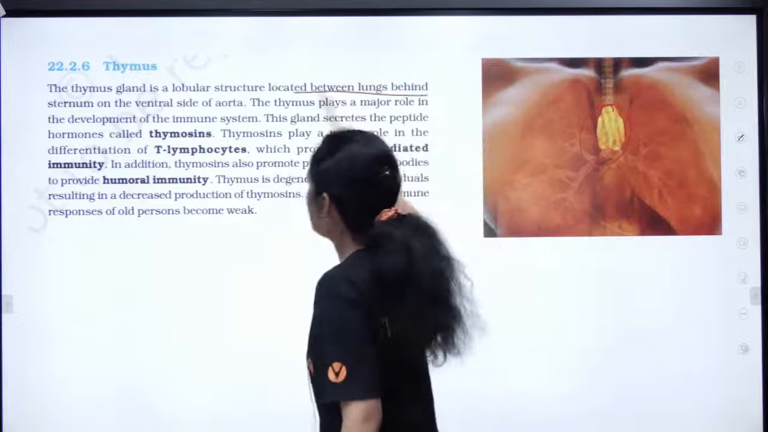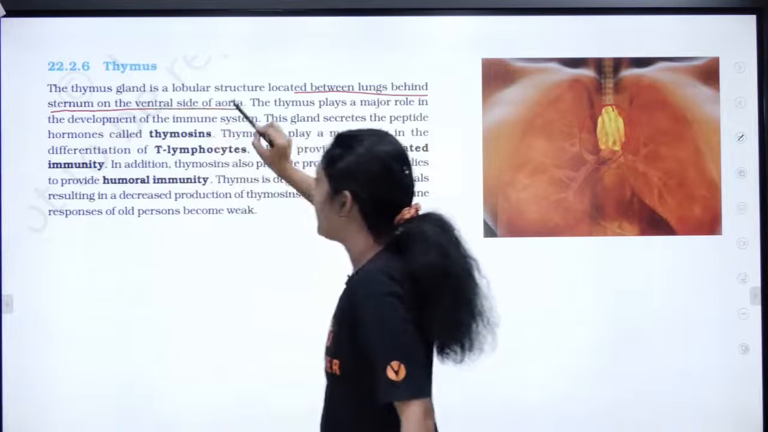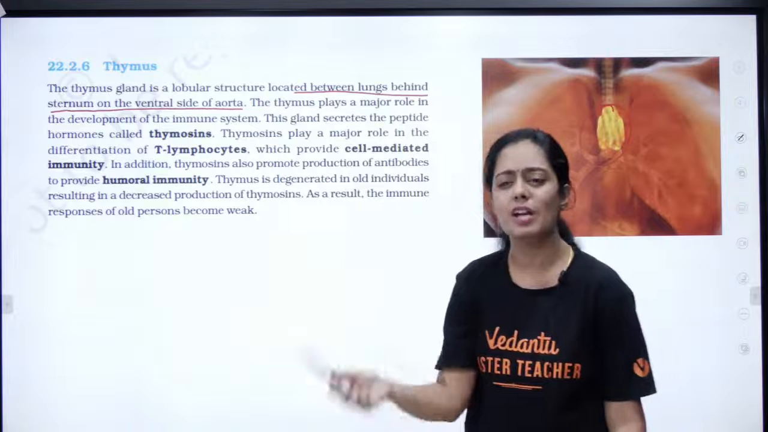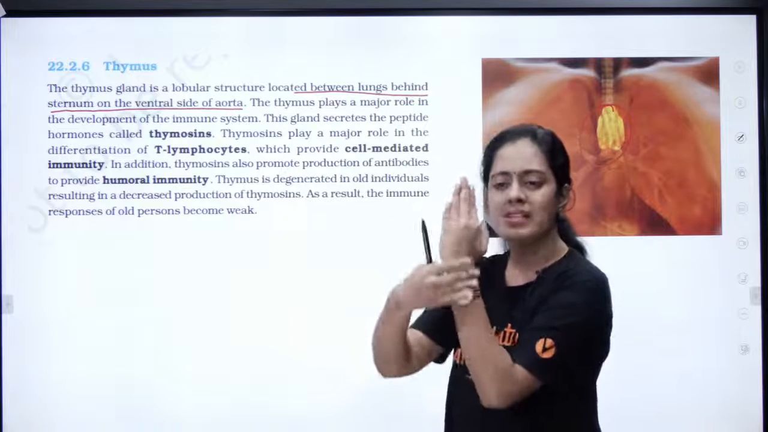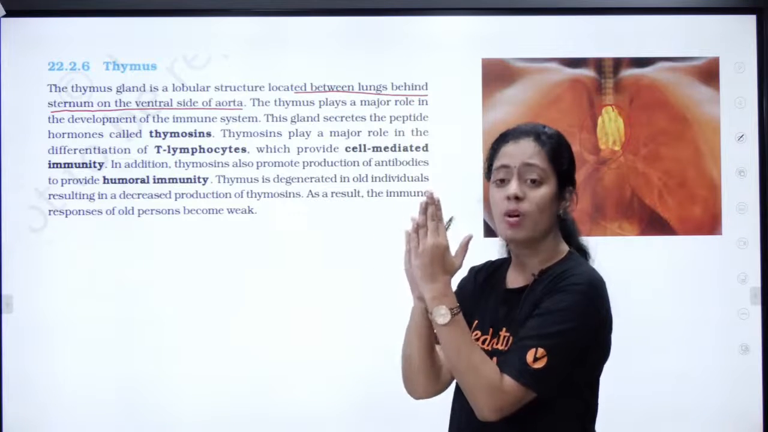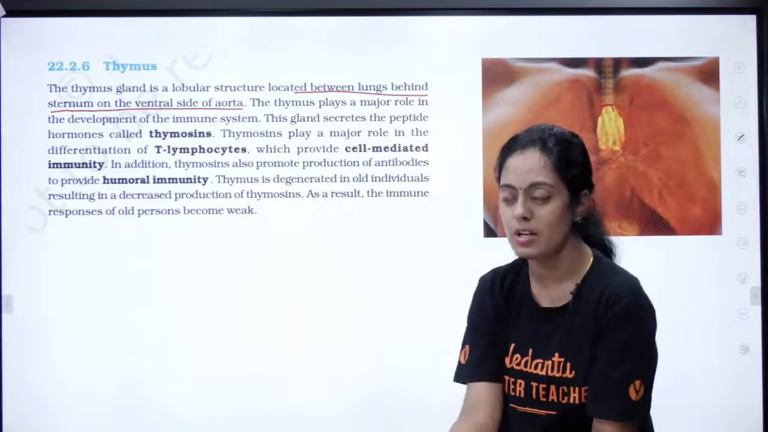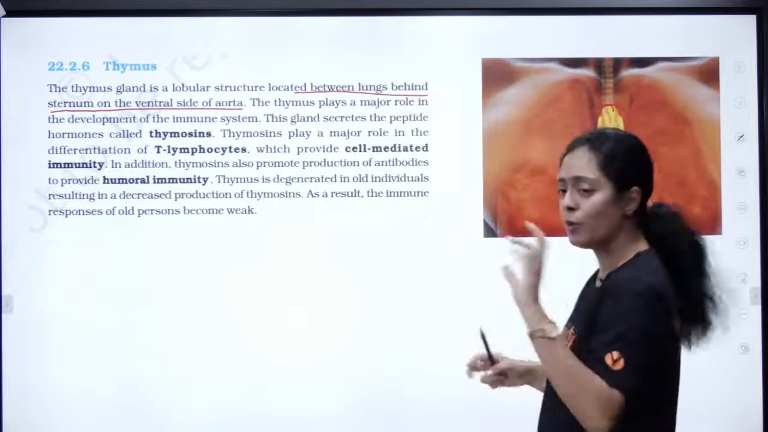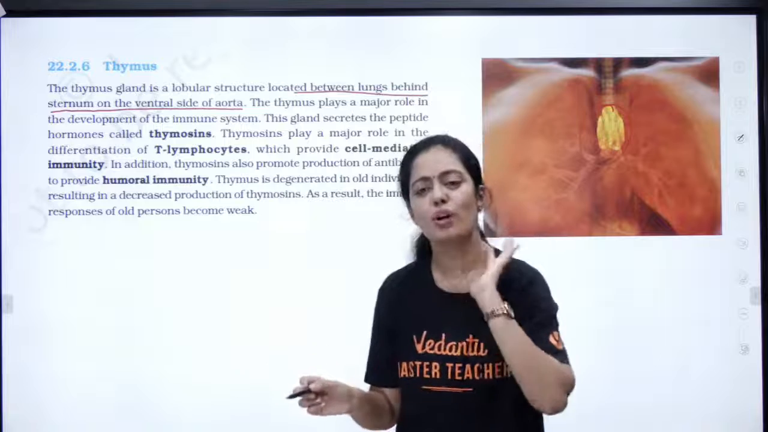It is located between the lungs, behind the sternum, on the ventral side of the aorta. What is the sternum? It's a bone, the chest bone. Behind the sternum, on the ventral side of your aorta. The aorta is the largest blood vessel, as all of you know. What is the function of this thymus?